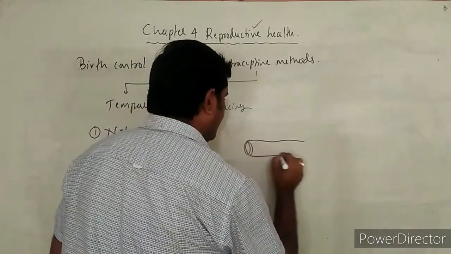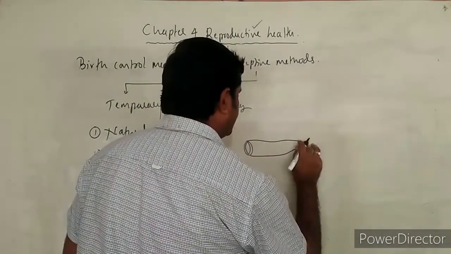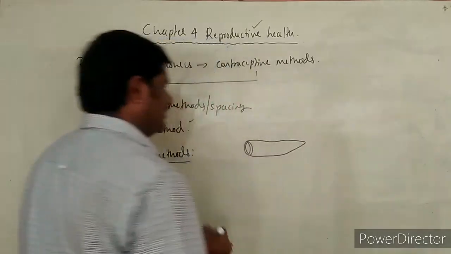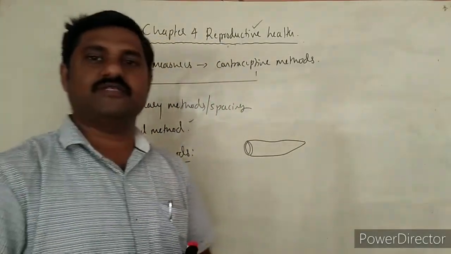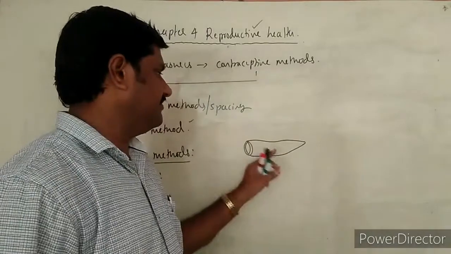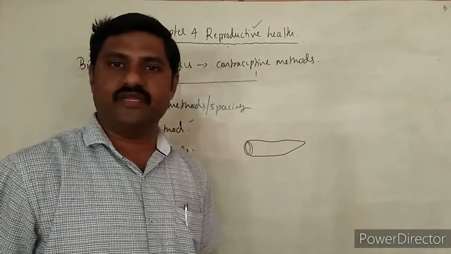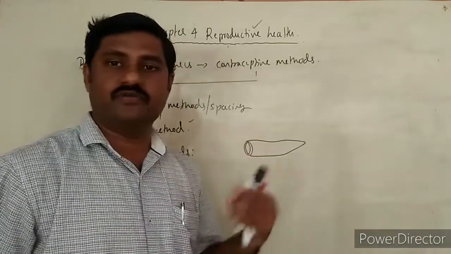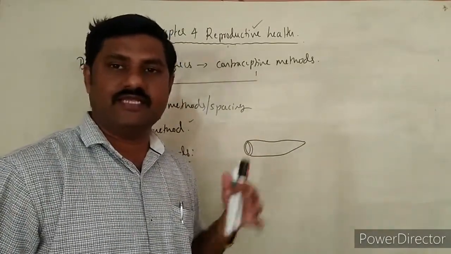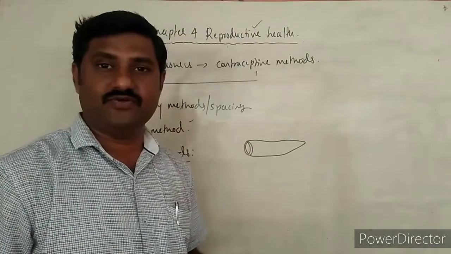This thin sheath of latex is put over the erectile penis. Then this avoids the meeting of both the sperms and the eggs, right? There is no possibility. Why?